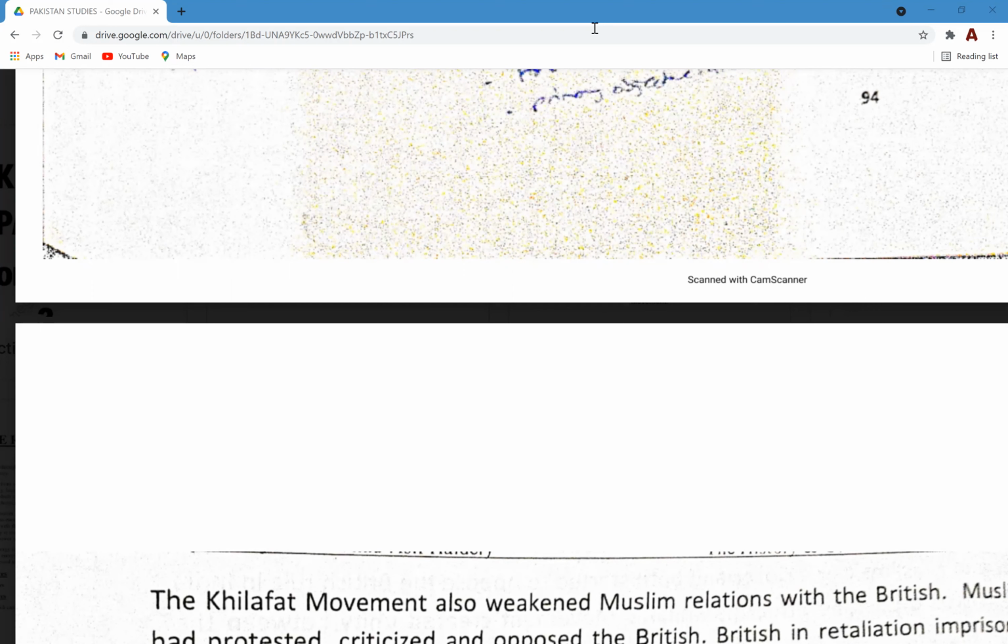So they realized that in order to sustain a movement of this scale, it was important for them to have an organized foundation. They shouldn't be relying on such a community to be with them forever. So yeah, that's another important point here. And you'll see such examples throughout the Pakistan movement as well.